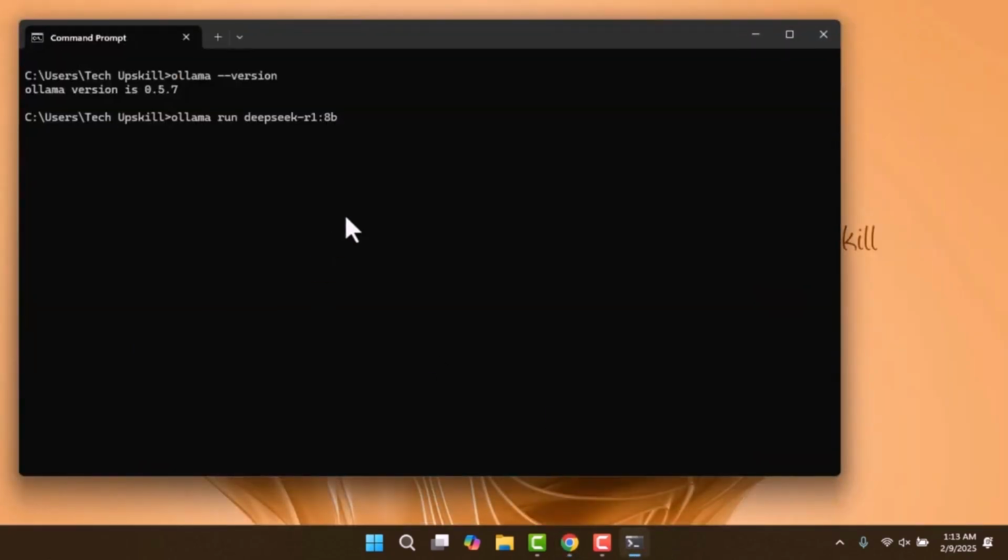Open Command Prompt, CMD, and paste the code and run the command.